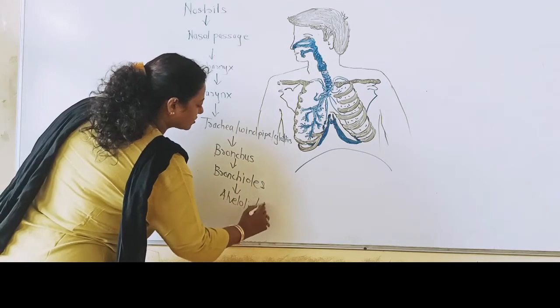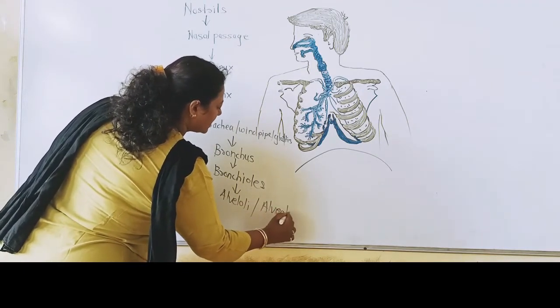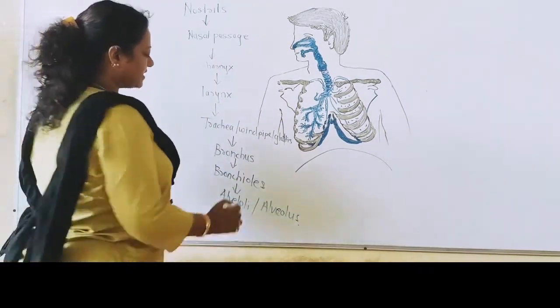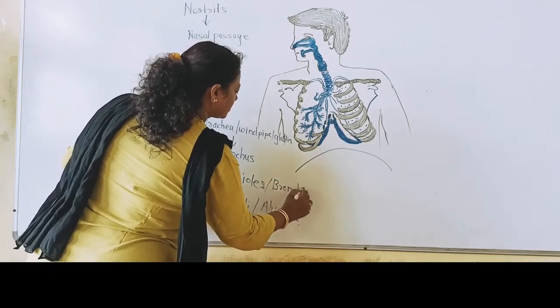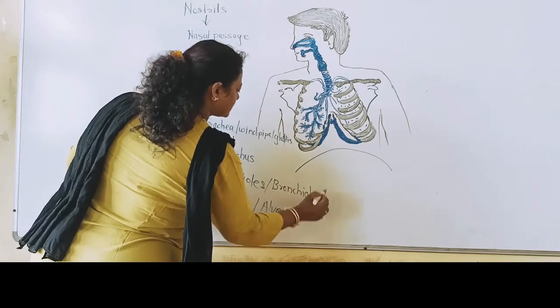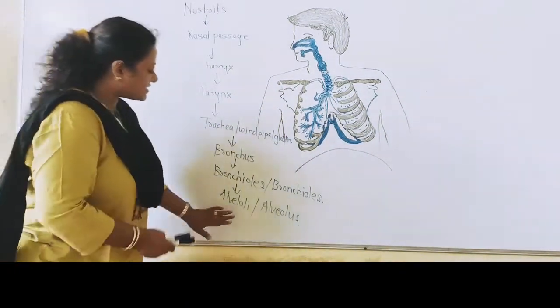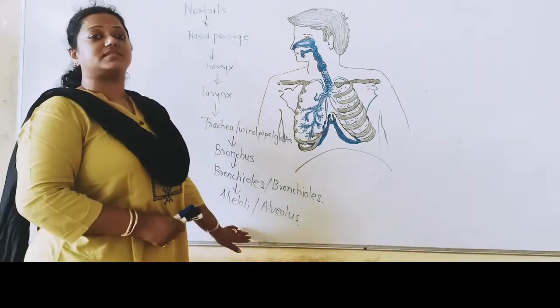Singular, it is called an alveolus. Bronchi, then bronchioles, then alveoli. I hope you got it. This is the main part of the respiratory system.